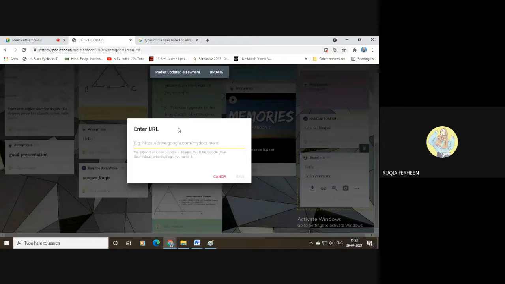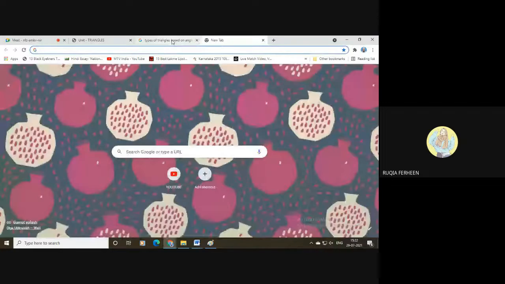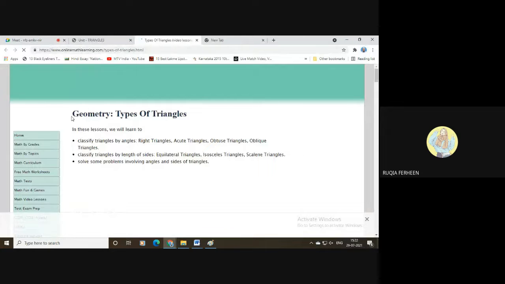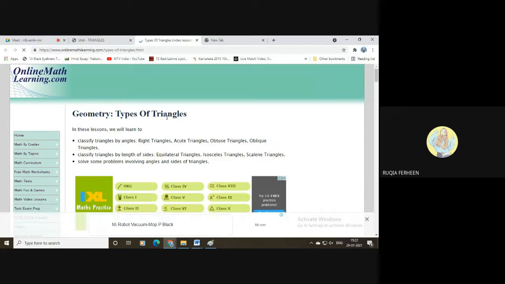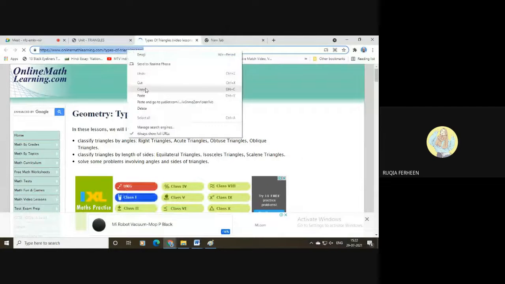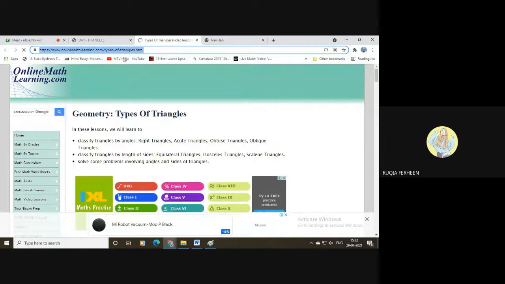Enter URL, and here, if you want to select any website link or any web address, you can use that. Wait, I'll show you. See, for example, I want my students to check out this page, online math learning, geometry, types of triangles. I want my students to go through this web page. So just click on that address bar and copy the link.